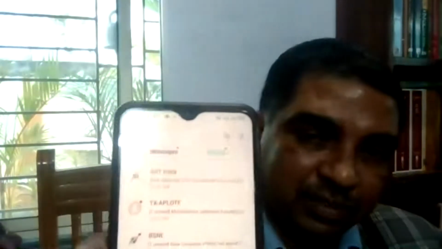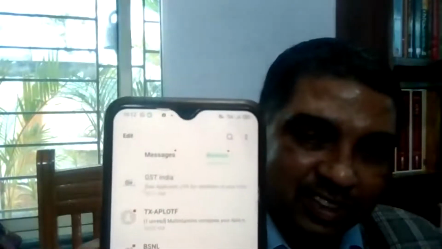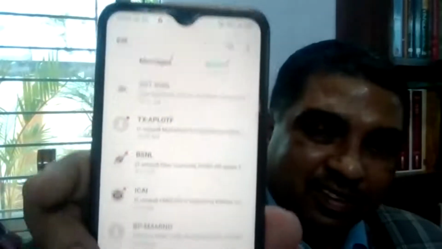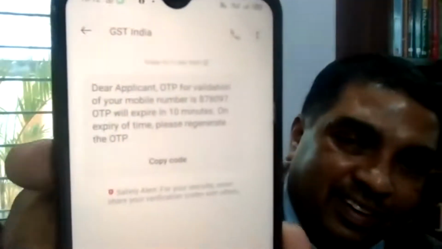Those two OTPs are required. It's the first step of registration. If you can see it here, the first message I think you'll be able to read is from GST India. One message has come. Are you able to see it? Yes, sir. I am now opening that GST India OTP. Two more OTPs are there. Now you can read it.